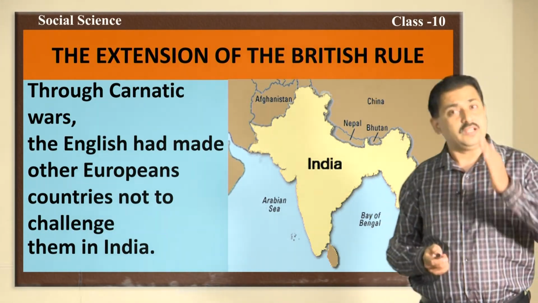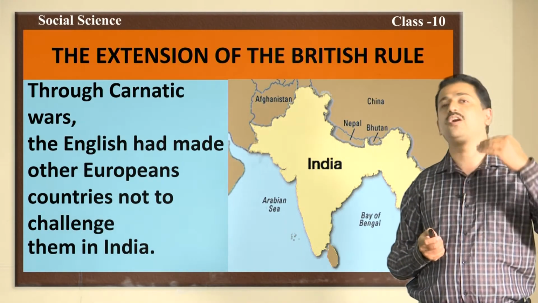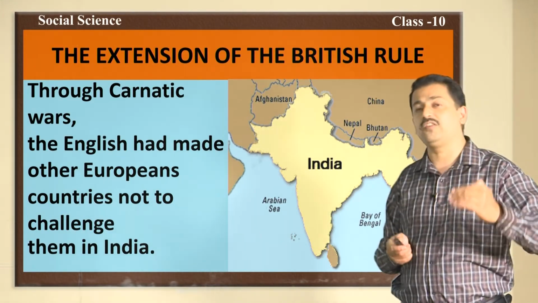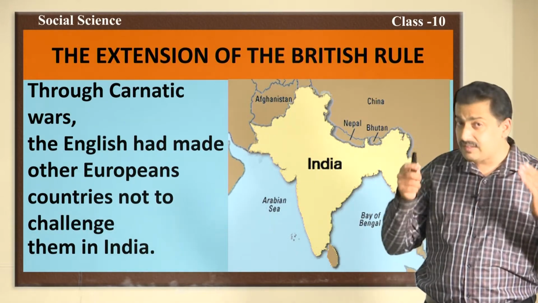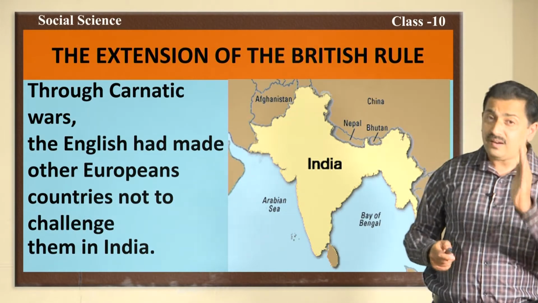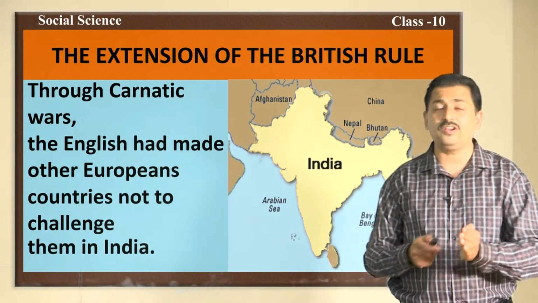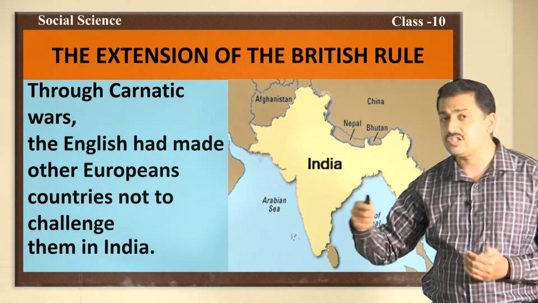That means, the first Carnatic war took place in the year 1746 to 48, the second Carnatic war 1749 to 54, and the third Carnatic war took place in the year 1756 and continued up to 1763.